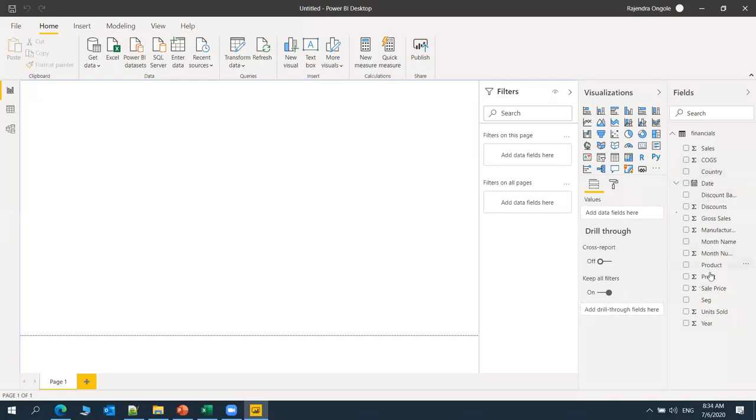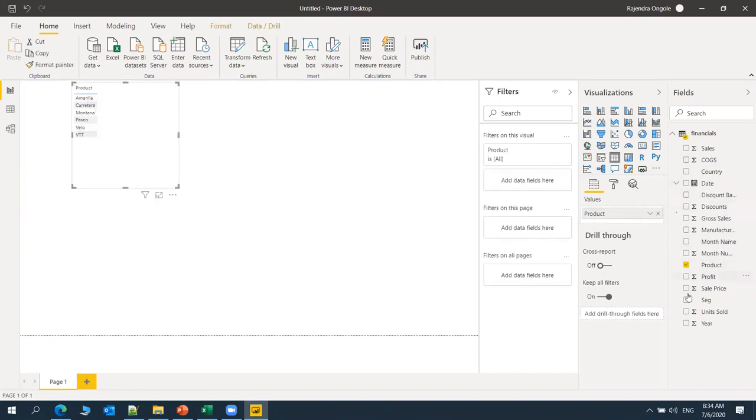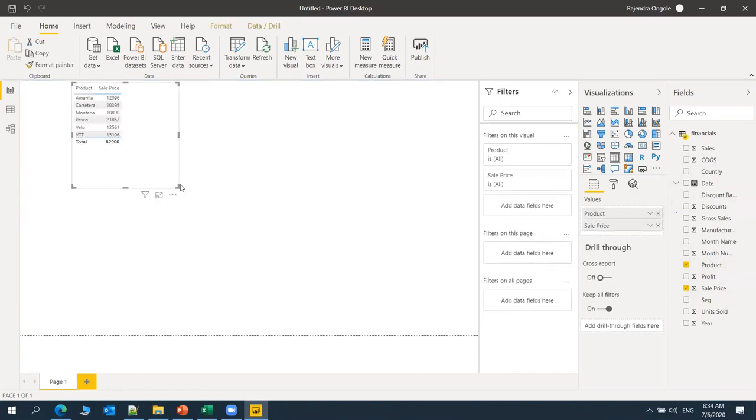Suppose I'm going to take product information and some sales. By default, it is taking one of the table kind of chart. These are the different visualization charts that are there. See here, by default, it is taking table. So this is the data, it is going to appear here.